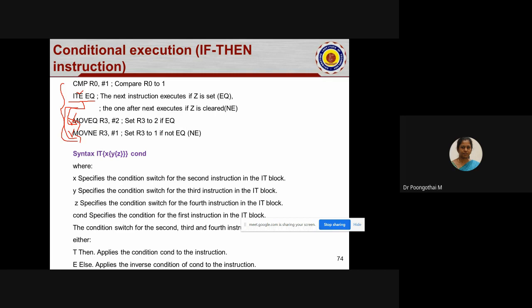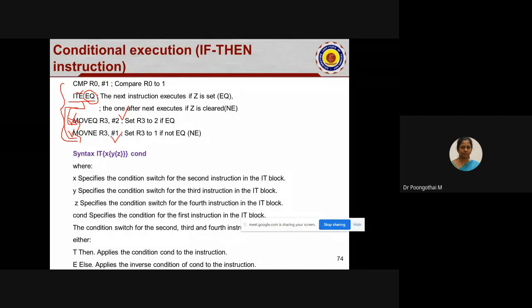The first instruction's conditional attribute is equal, else it is not equal. Suppose we are comparing R0 with #1. If both are equal, in that case this instruction will be executed. If both are not equal, this will be executed.